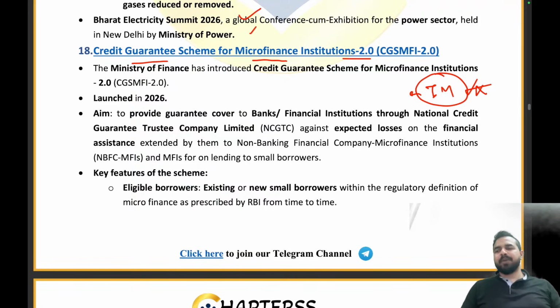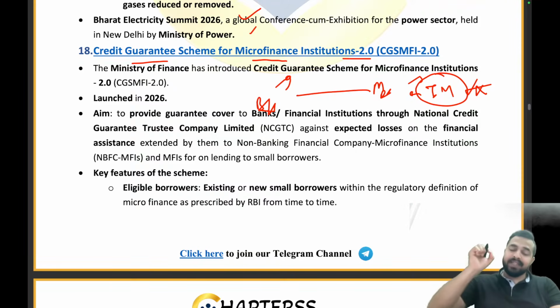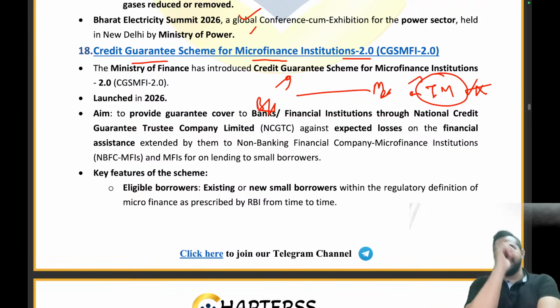For them, my dear friends, a particular scheme was launched by the government. How? Basically these people get loans through microfinance institutions. These microfinance institutions provide loans not to big companies but to small borrowers who have a very small budget. And these microfinance institutions further get the money from banks and financial institutions. So banks or financial institutions give the money to the NBFCs or microfinance institutions, and then these give the loan to these last mile people.